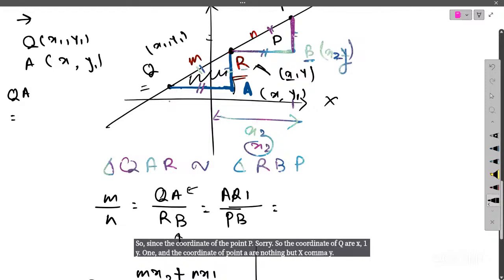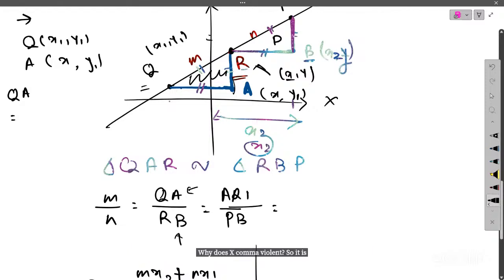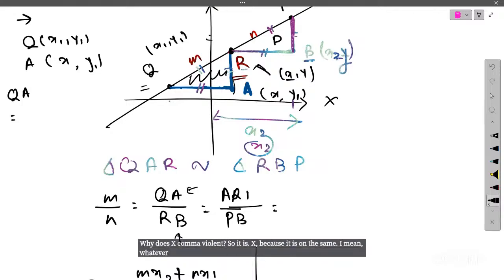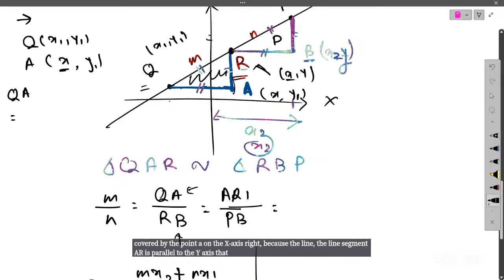Why is it x comma y1? It is x because whatever distance is covered by the point R over the x-axis is the same as the distance covered by the point A on the x-axis, because the line segment AR is parallel to the y-axis.